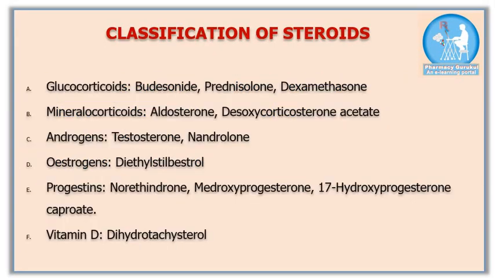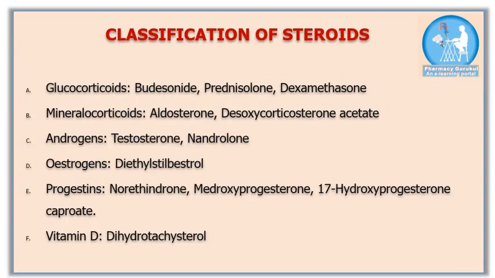Classifications of steroids. First one is glucocorticoids, second one is mineralocorticoids, third one is androgen, fourth one is estrogen, fifth one is progestins, and sixth one is vitamin D. In this video, I will discuss glucocorticoids in detail.